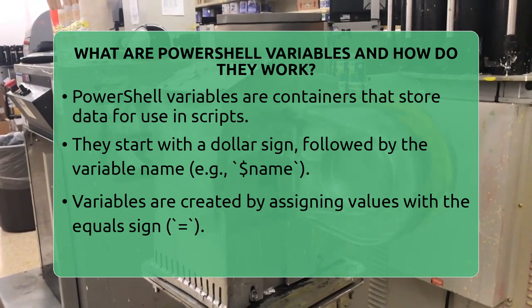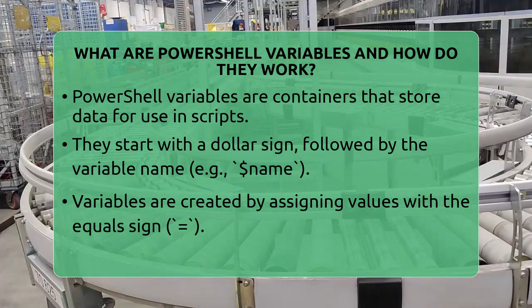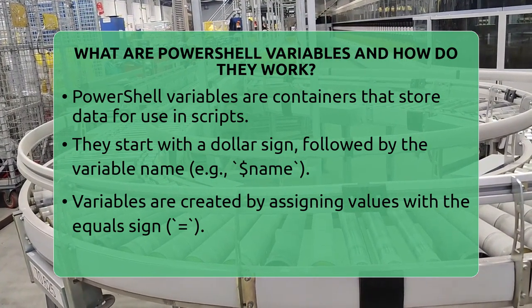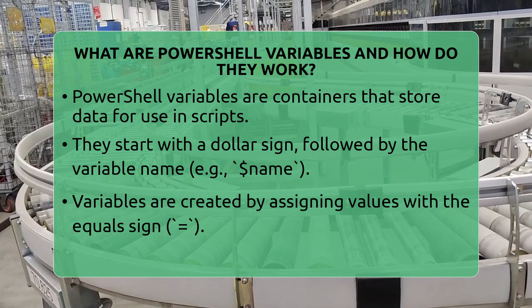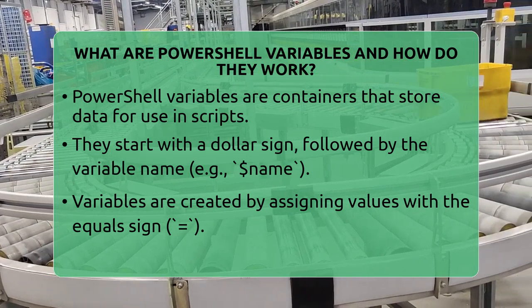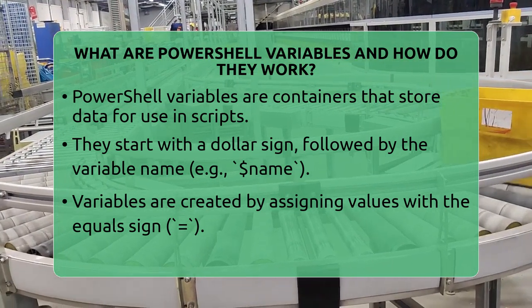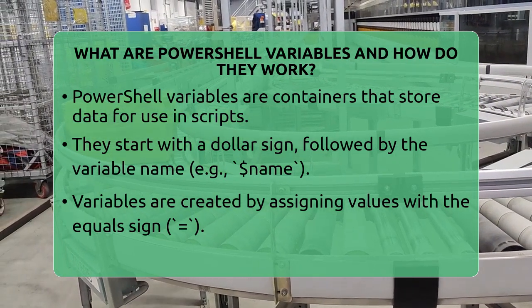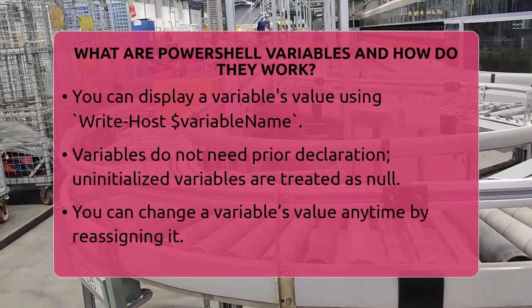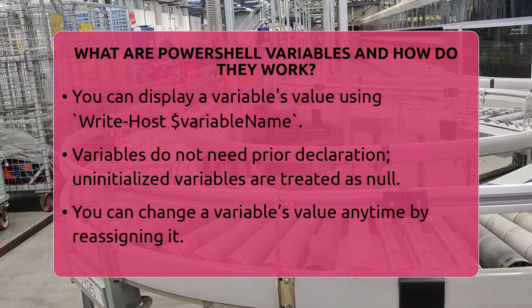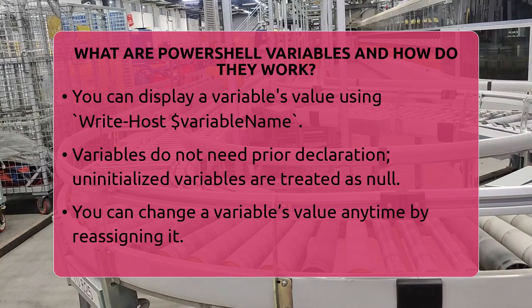In PowerShell, variables start with a $ sign, followed by the variable name. To create a variable, you assign a value using the equals sign. For example, if you want to store the name John in a variable called name, you write $name = John. Once you create it, you can display the value by typing Write-Host $name. This command shows the stored data on the screen. You do not need to declare variables before using them.